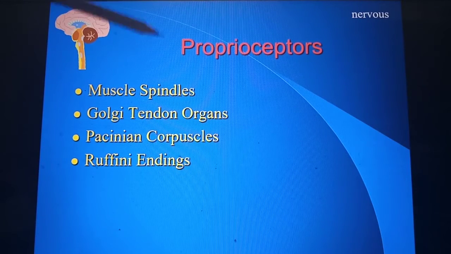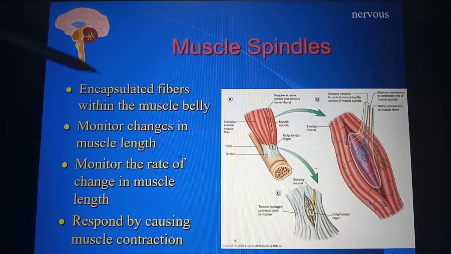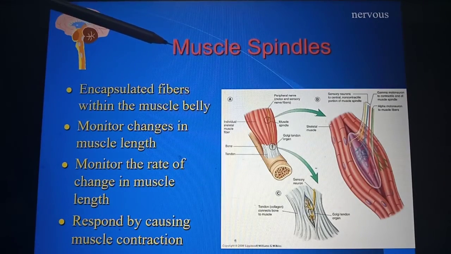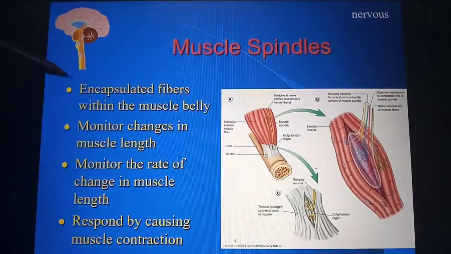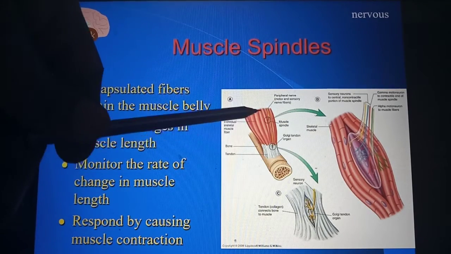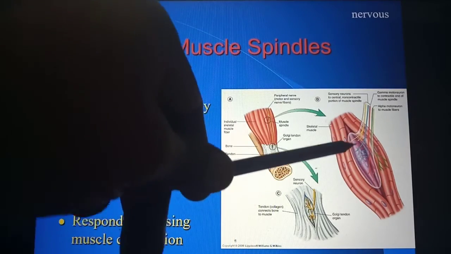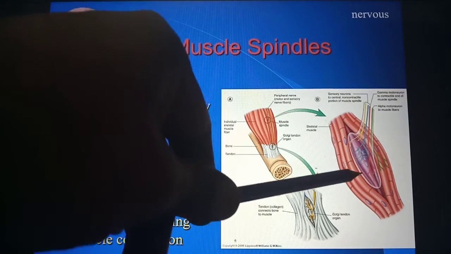And I remember telling you about proprioceptors. There are 4 types of proprioceptors. One is the muscle spindles, next is the Golgi tendon organs, Pacini corpuscles, and Ruffini endings. Muscle spindle is one type of proprioceptor. The muscle spindles are present within the muscle belly. This is the muscle belly and you can see that the muscle spindles are present here.